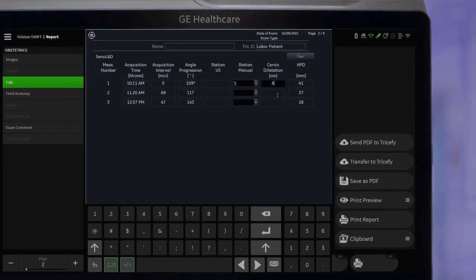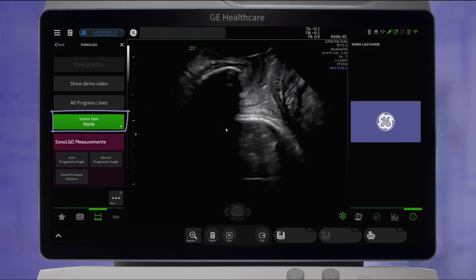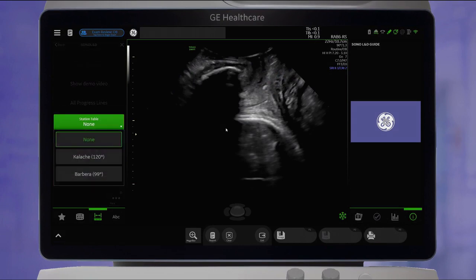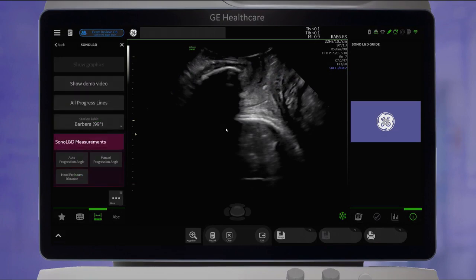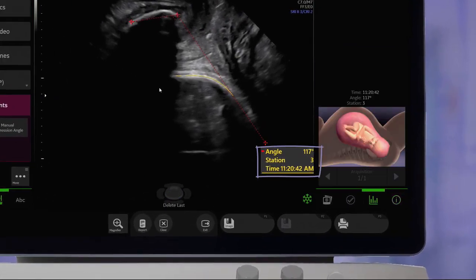Station tables are also incorporated into the Voluson Swift for input based on published data. One of these can be chosen before performing the measurements, then the station data will also be sent to the report.